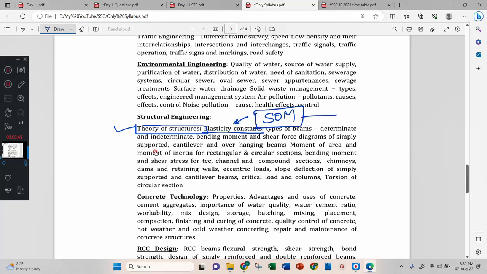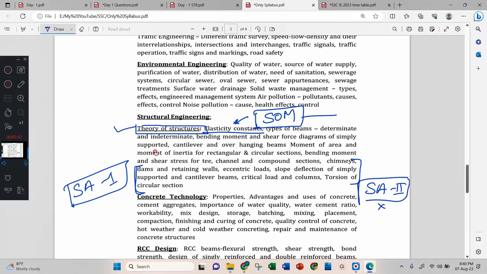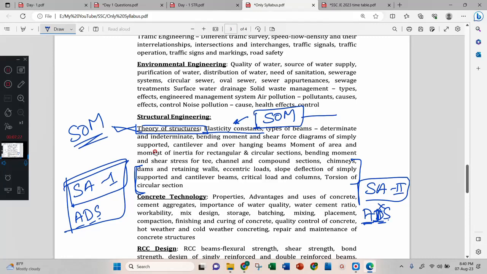And after that, from beams and all, you will be getting a little bit of SA1 part. Of course, no need to study SA2. That is your AIS. Nowadays you can call it analysis of indeterminate structures. SA1 is ADS, analysis of determinate structures. This we have to cover. Along with that we have to cover some. This example I have given for theory of structures.